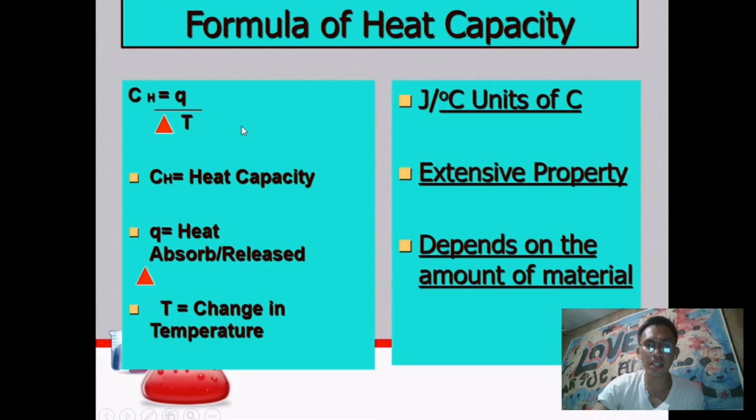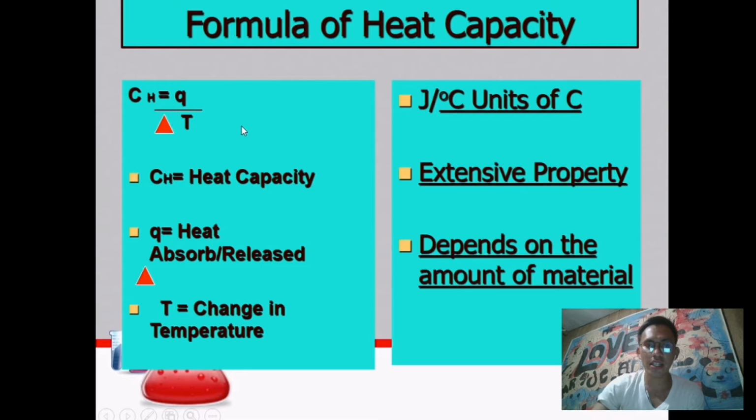The units being used are joules per gram per degree Celsius. It is an intensive property because it depends on the identity of the substance. Unlike heat capacity, specific heat does not depend on the amount or the mass of the substance. It only depends on the identity of the substance.